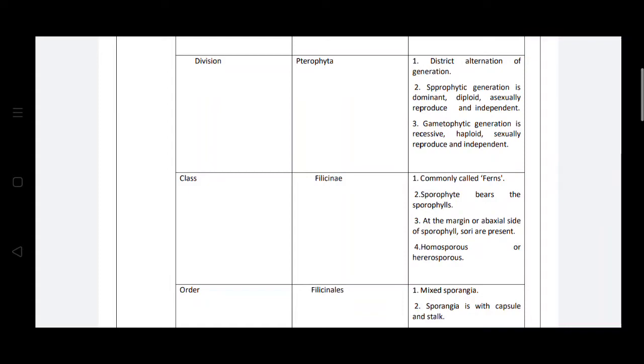That means on the abaxial sides of the leaflets or pinnae, these sori are present at the ending of the veins. So in sori, the spores are similar in structure or different. If they are similar, it is called homosporous. If the spores are different, then it's called heterosporous. So in Nephrolepis, all spores are the same, so it is homosporous.